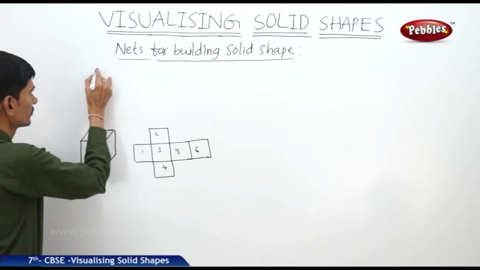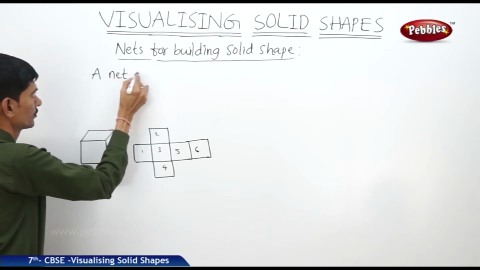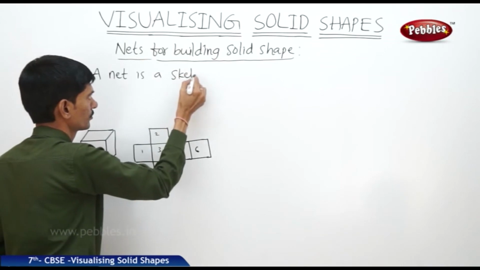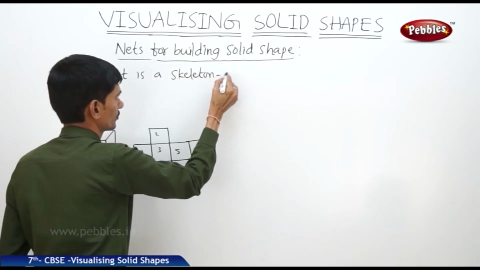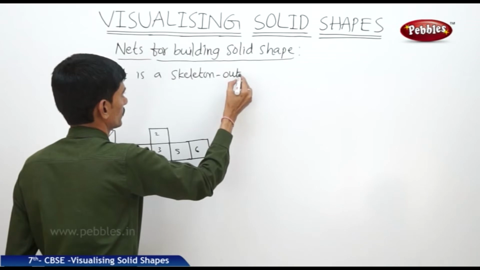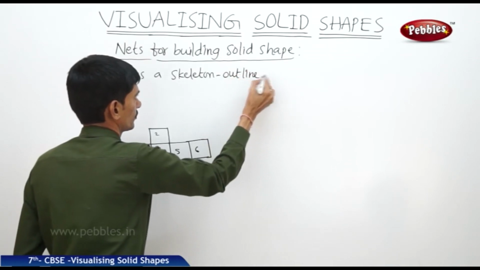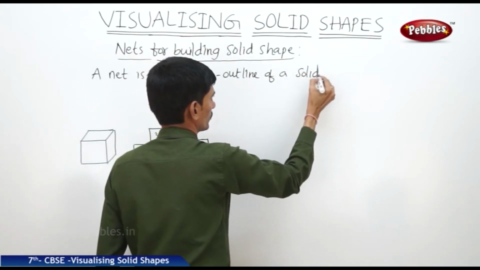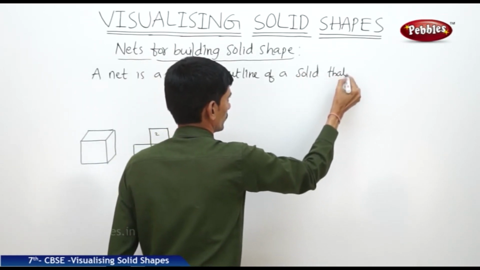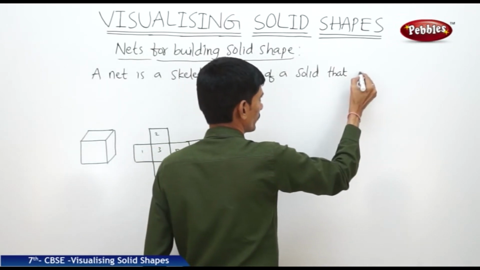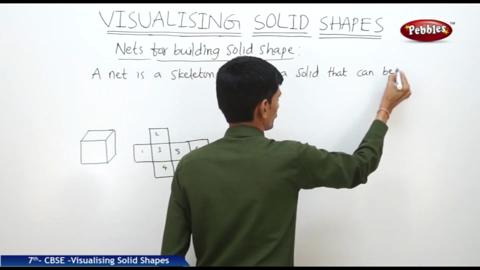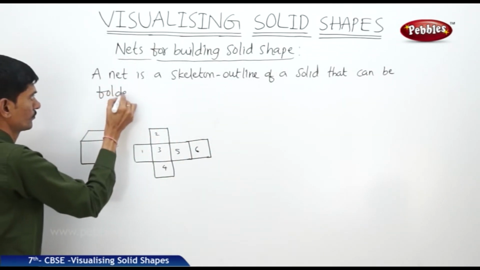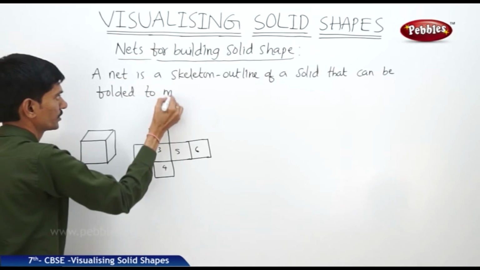Now this is a two-dimensional figure that can be folded to make the cube, that is the three-dimensional figure. Now a net is a skeleton outline of a solid that can be folded to make it.